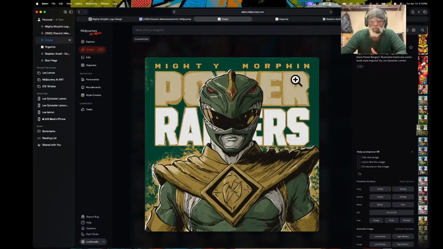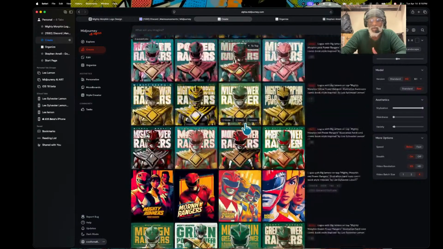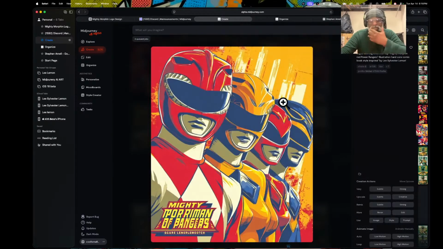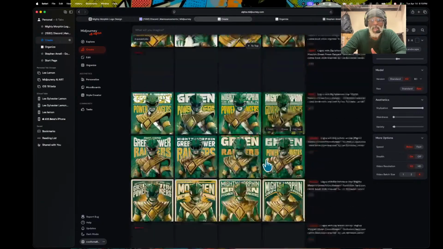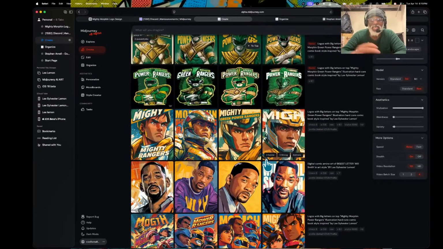I would say this is closer to what I'm looking for, the Green Ranger and stuff. But I would turn off that personalization, turn that sucker off, because it's not worth it. Turn that off because the fact that it misspelled the roles and it's not getting you what you really want. So if you want to use V8 just to do pictures, use V8.